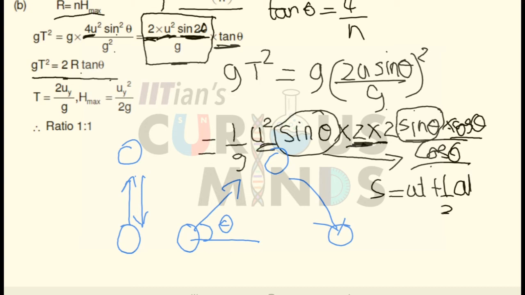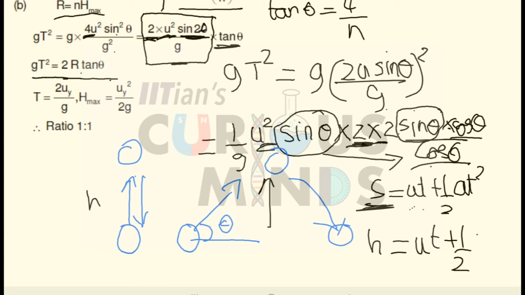Now let us see, if I throw a ball vertically upwards and it reaches a certain height and then it returns to the ground, or if I throw it at a certain angle, let us say the angle is theta, it reaches a certain height and then again returns to the ground. So if the time period is the same, now look here, how do I find out the time period in both these cases? For both these cases I will use the formula S is equal to ut plus half at square.